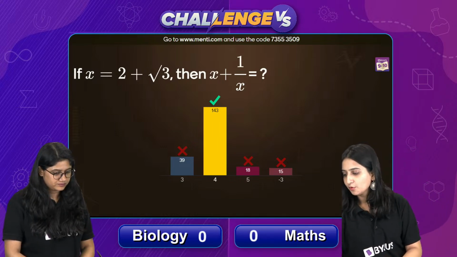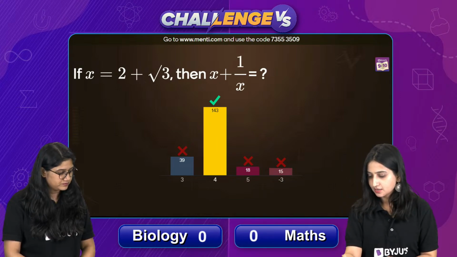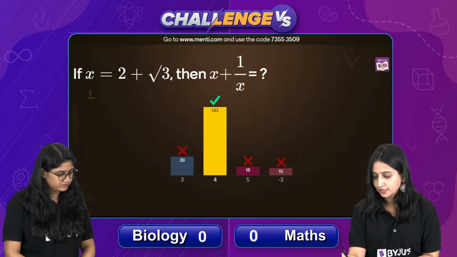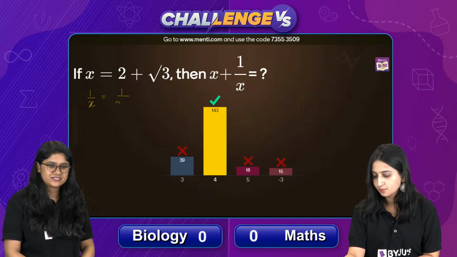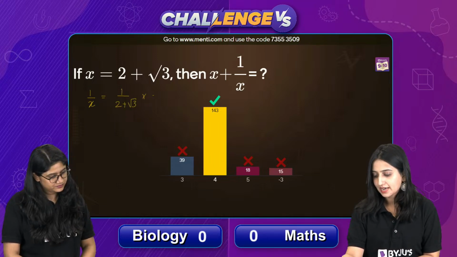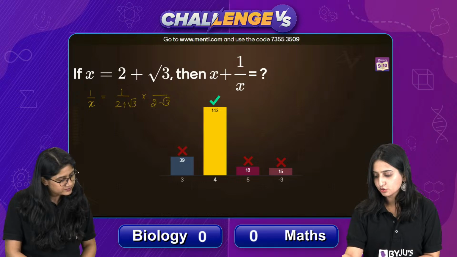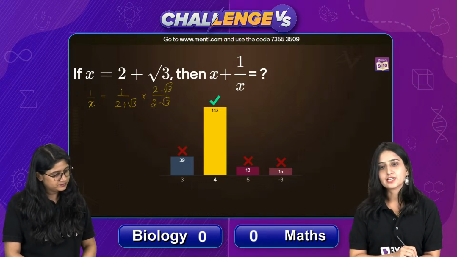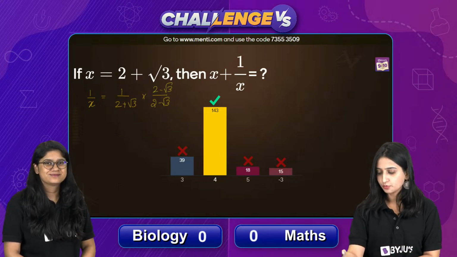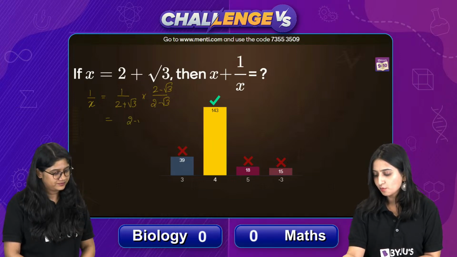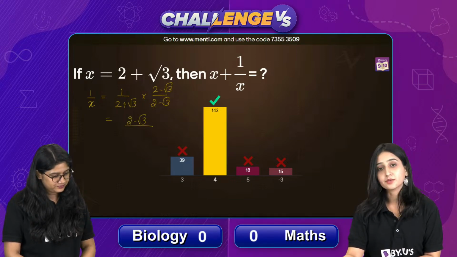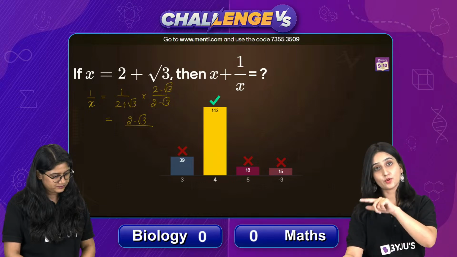When you find the value of 1 upon x, let's see here, if the value of x is 2 plus root 3, then 1 upon x will be equal to 1 upon 2 plus root 3. Right? Let's rationalize this. When you rationalize, what do we do? We multiply and divide the numerator and denominator by its conjugate. So we will get 2 minus root 3 in the numerator, and in the denominator a plus b into a minus b, a square minus b square.